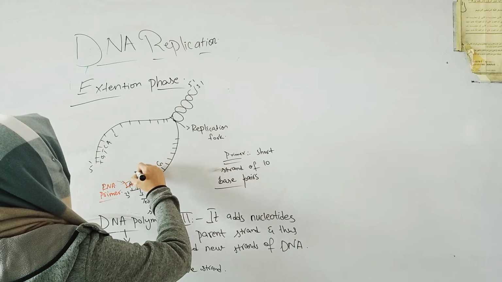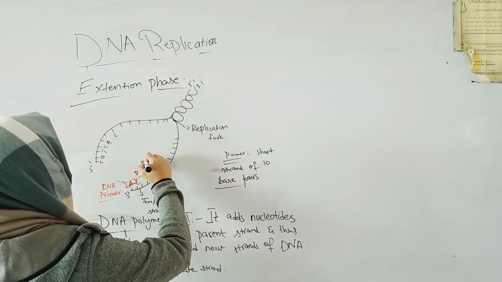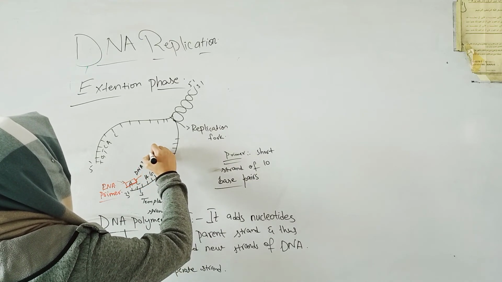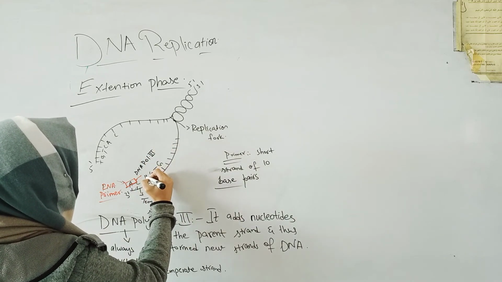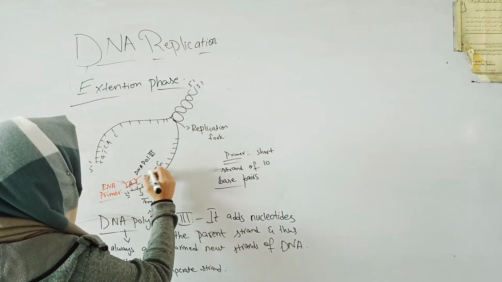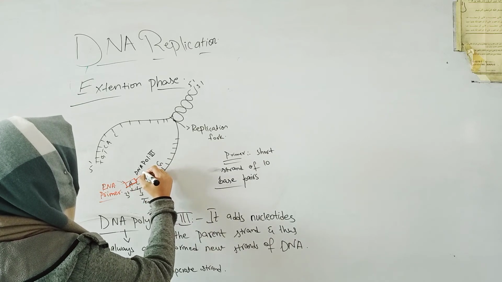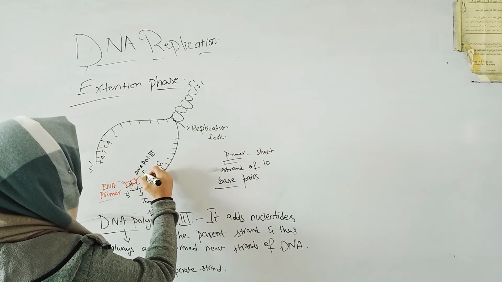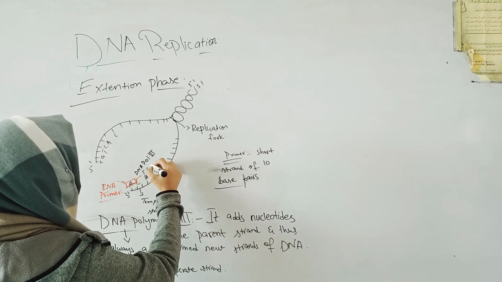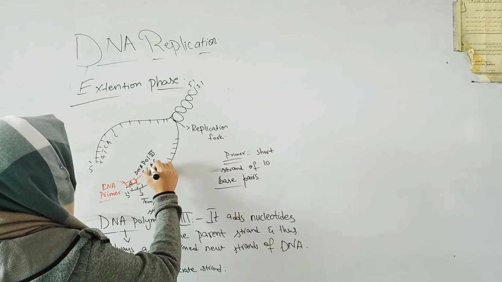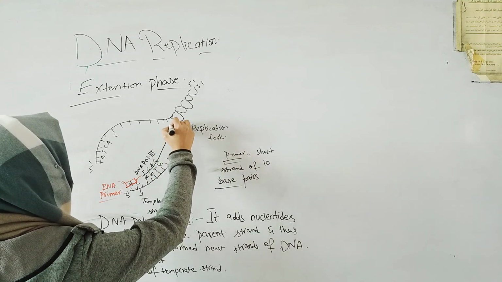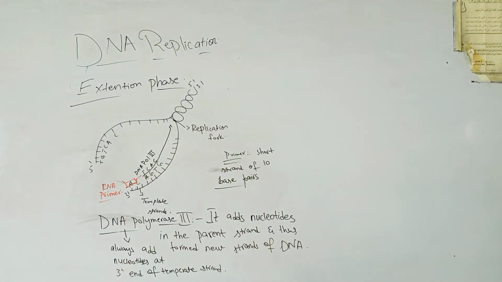DNA polymerase 3 will come and start adding complementary nucleotides: in the opposite of A it would add T, then C, A, C, and so on. And a new continuous strand is formed.